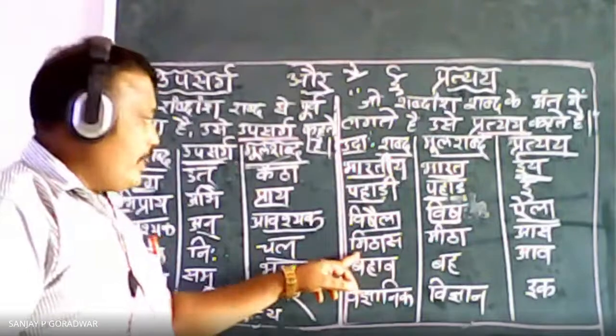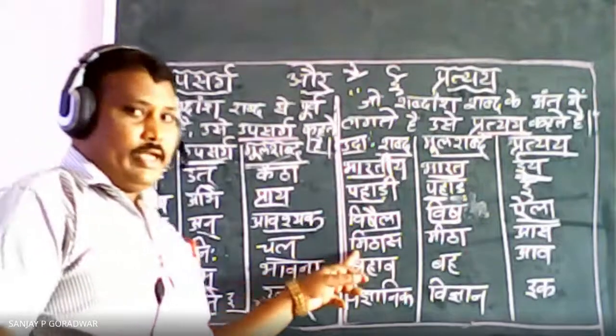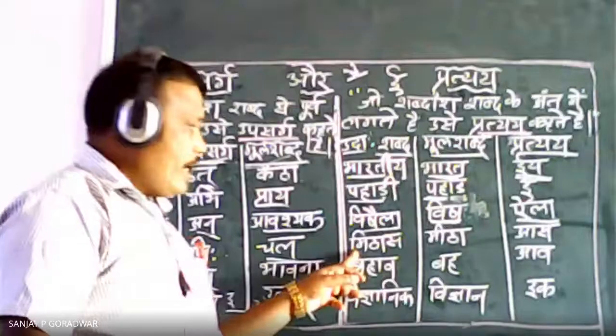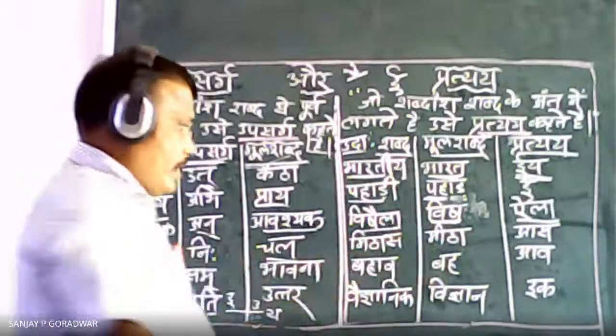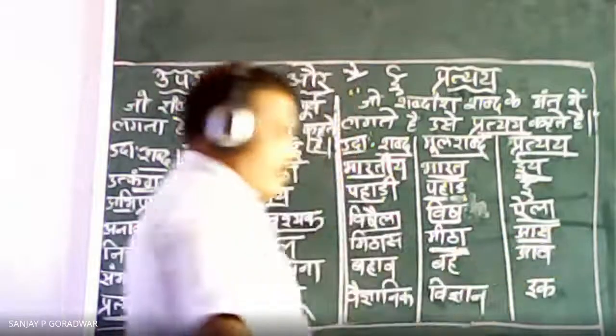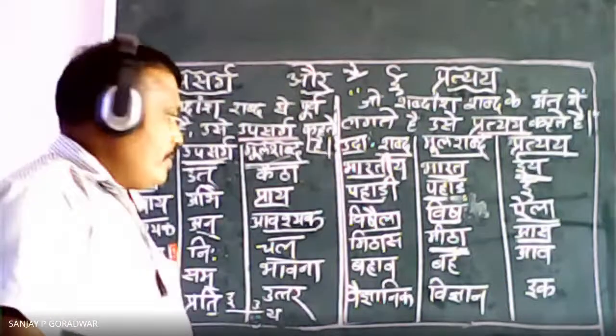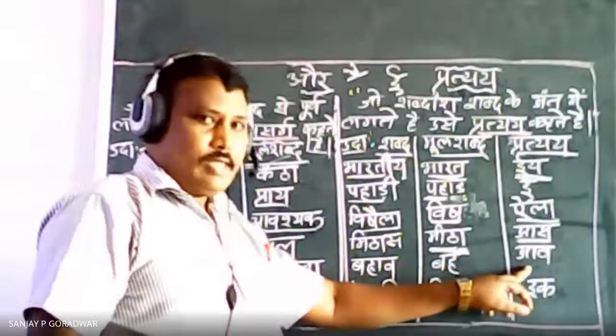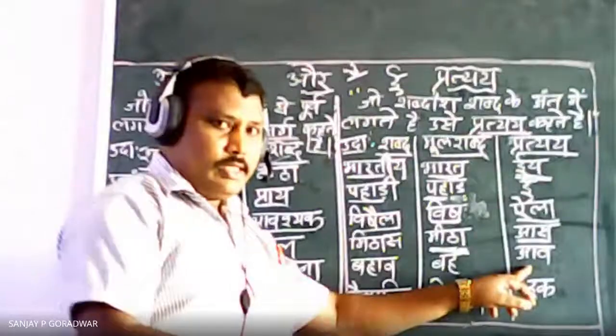We have another word here. Example: Mithas. Mithas means sweetness. Sweet is the main word, and ness is the suffix. So Mitha, the main word, means sweet. Okay, and as is ness. Mitha plus as, Mithas. Then Bahav: Bah plus av, when the water is flowing.